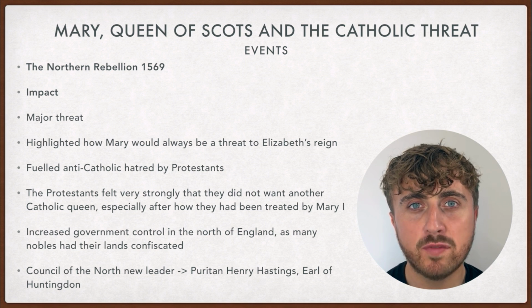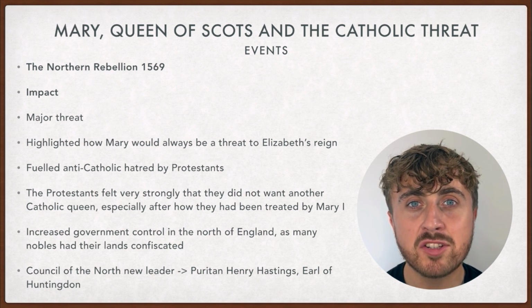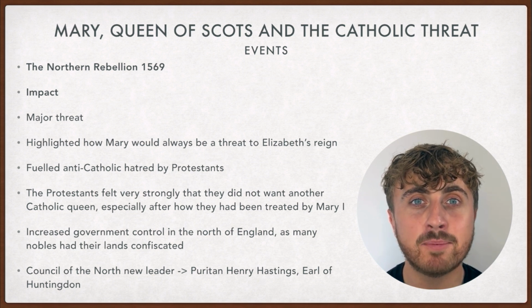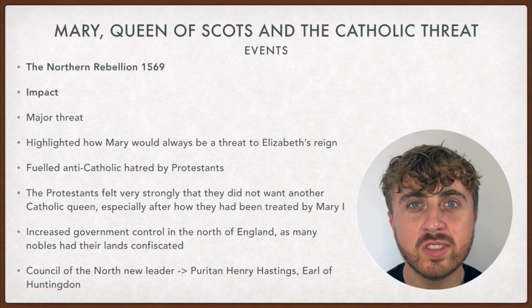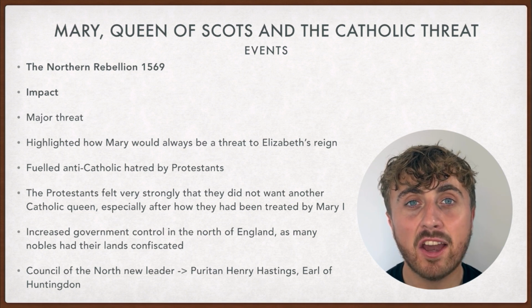There were some silver linings for Elizabeth. She managed to confiscate many of the nobles' lands as punishment, which increased her control and influence over the north of England. The Council of the North also got a new leader after this, a Puritan, Henry Hastings, the Earl of Huntingdon.